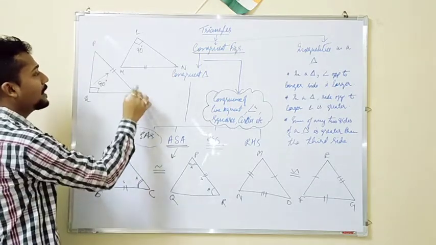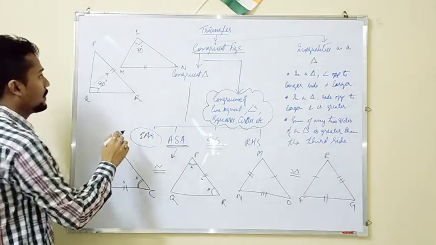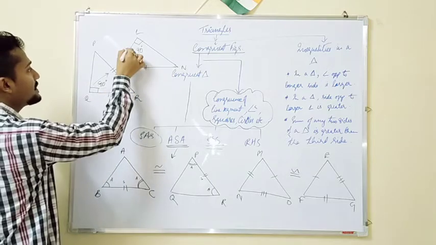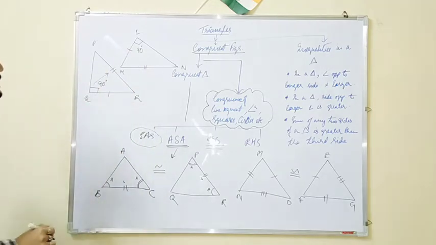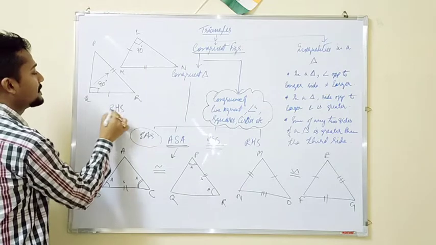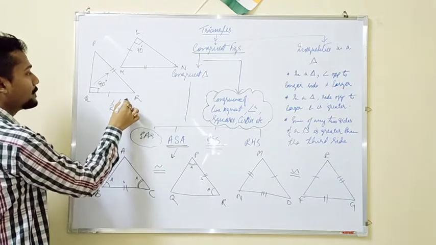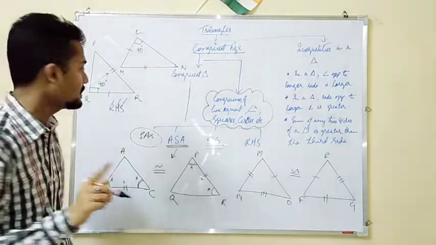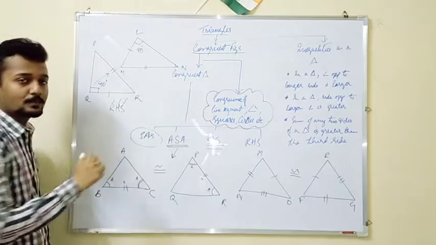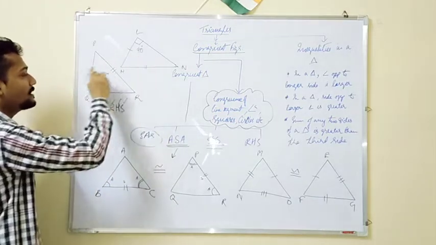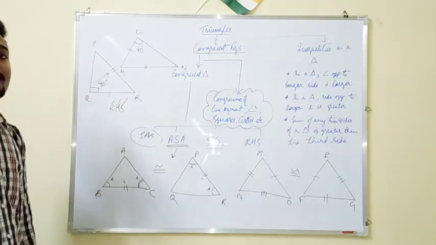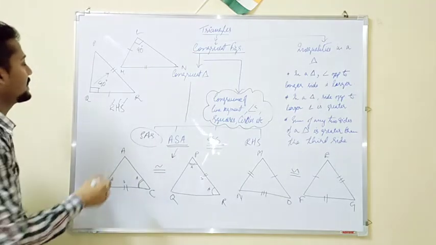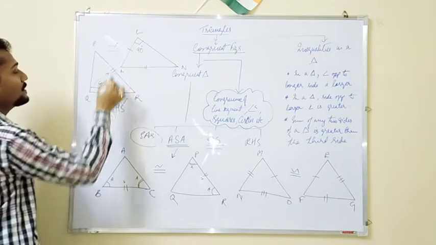So here PR is equal to MN. And any one of the sides, say for example here this particular side is equal to this particular side. That means by RHS, right angle, hypotenuse, side, one of the angles should be 90 degrees, that means right angle, then the hypotenuse should be equal, and then out of the two sides you have to check whether one of the sides are equal to each other or not. If it is, then both the triangles are congruent to each other by RHS.